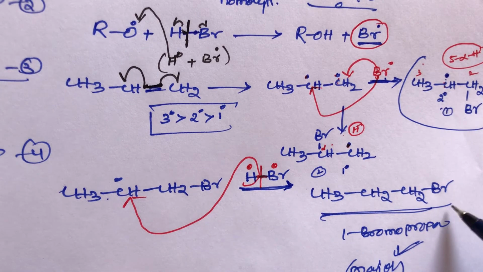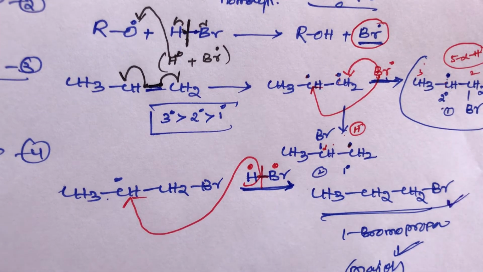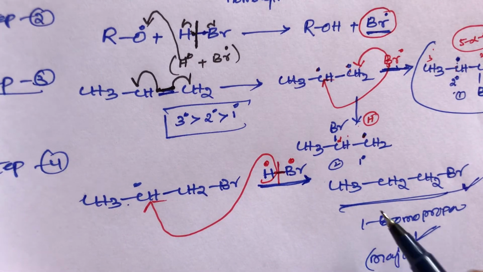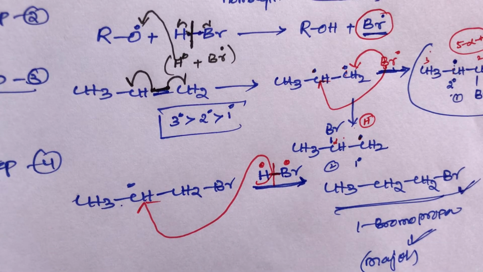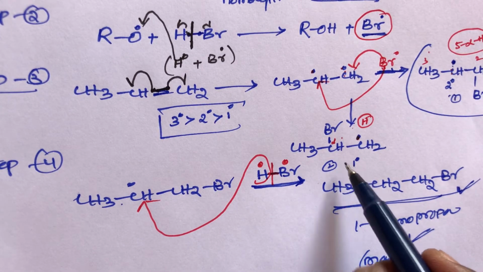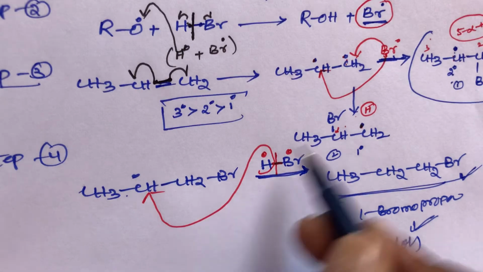This 1-bromopropane is the major product. This is very important, students. So this is the simple trick. I explained step 1, step 2, step 3 and step 4. So we consider here also the primary free radical. Now take the conclusion.